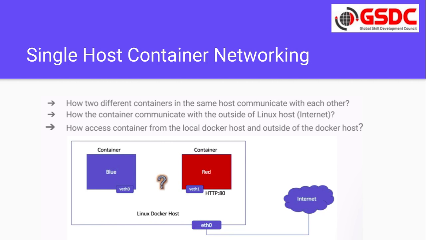If we start containers on the single host machine, how do they interact with the internet? How do two different containers in the same host communicate with each other, how does the container communicate with the outside of the Linux host, and how do we access a container from the local Docker host and from outside of the Docker host? These are the three questions we'll solve here.